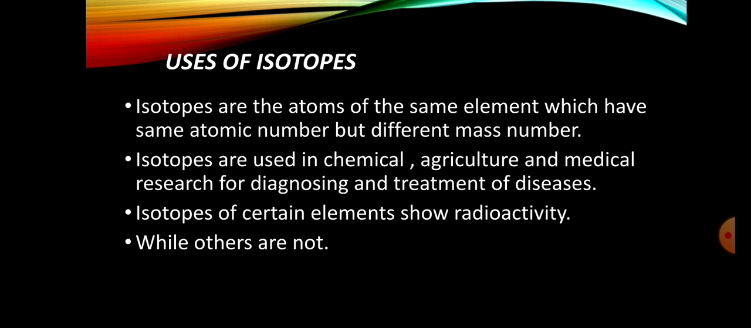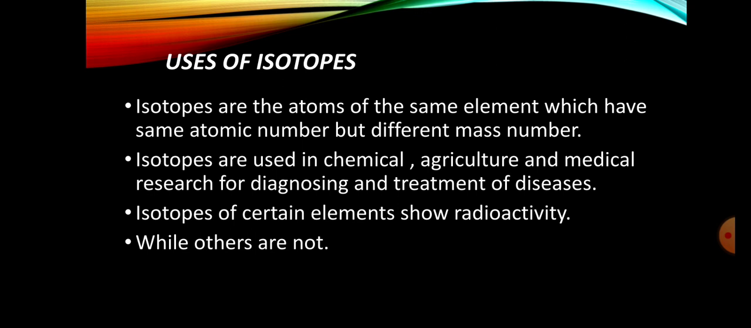So, isotopes are used in chemical, agriculture, and medical research for the diagnosing and the treatment of many diseases. Isotopes of certain elements show radioactivity, which means that these isotopes are concerned with radioactivity.